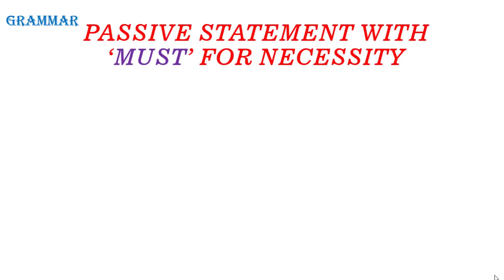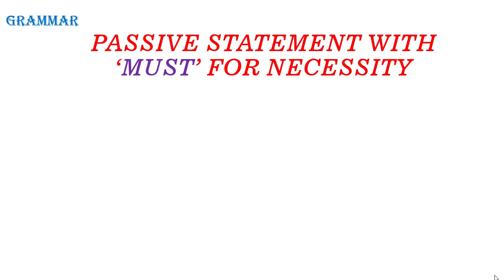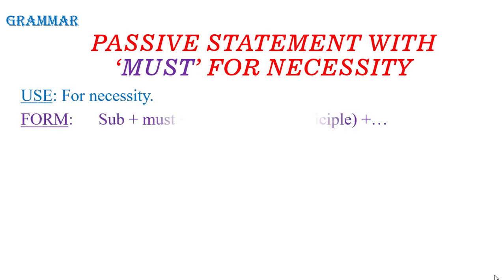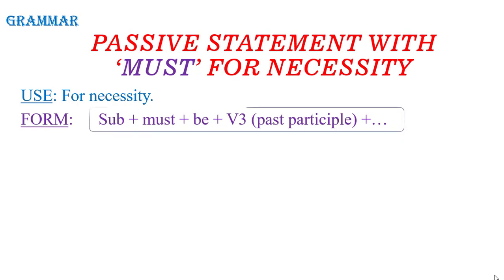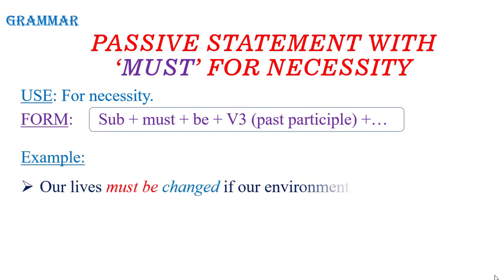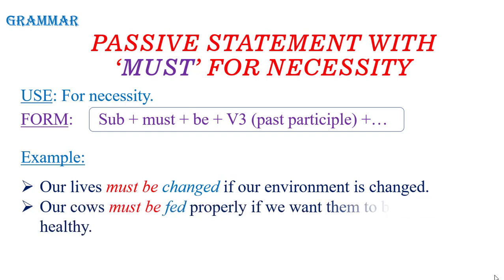And we have a small piece of grammar in this unit. The grammar point, we talk about the passive statement with must for necessity. The form is subject plus must plus be plus verb 3 or past participle. For example, our life must be changed if our environment is changed. Another example, our cows must be fed properly if we want them to be strong and healthy.